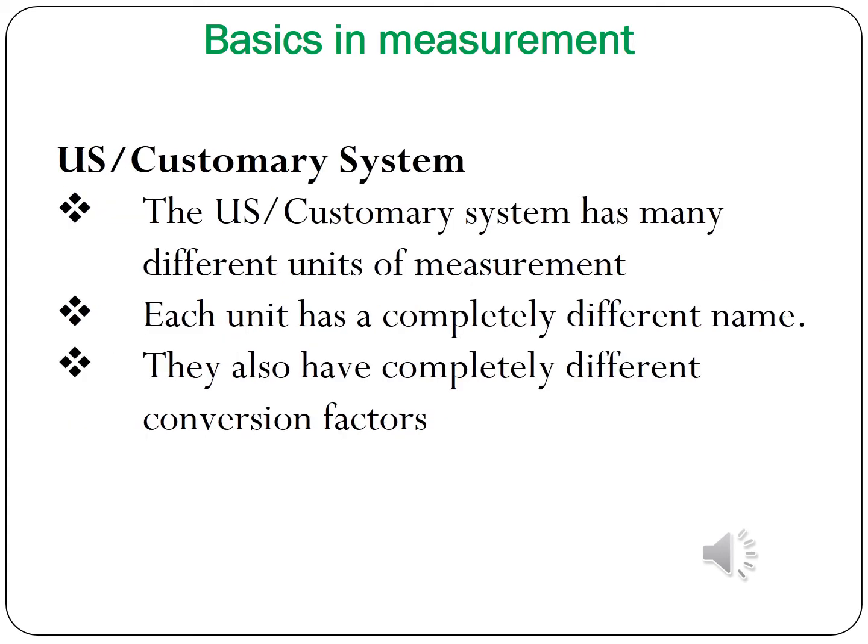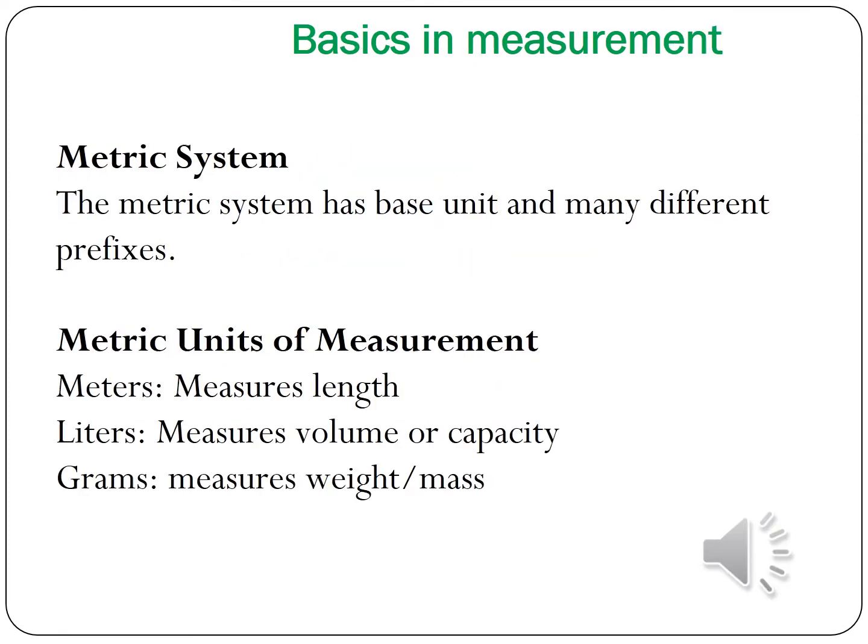Next we can see the US system. The US system has many different units of measurement, and each unit has a different name, and each has different conversion factors. Next, the metric system. The metric system has a basic unit and many different prefixes. The metric units of measurement are meters, liters, and grams. Meter is to measure length, liter is to measure volume or capacity, and gram is to measure weight or mass.